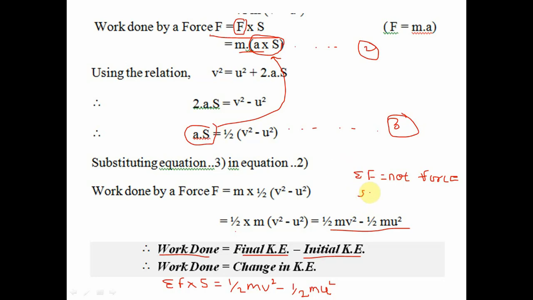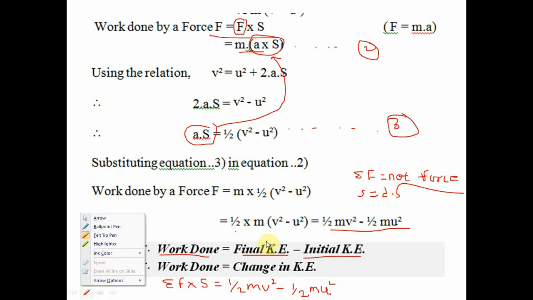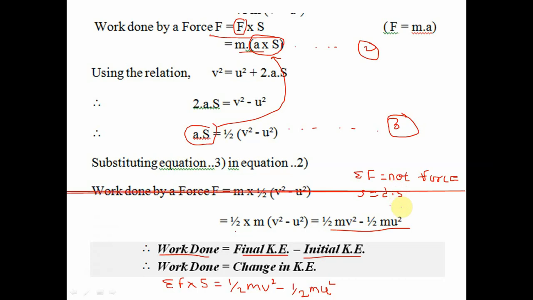Now what is meant by S? S is nothing but the displacement. Now in such types of problems, how can we know that we have to use this work energy principle?